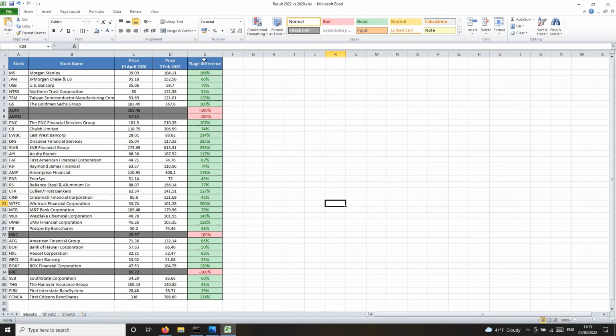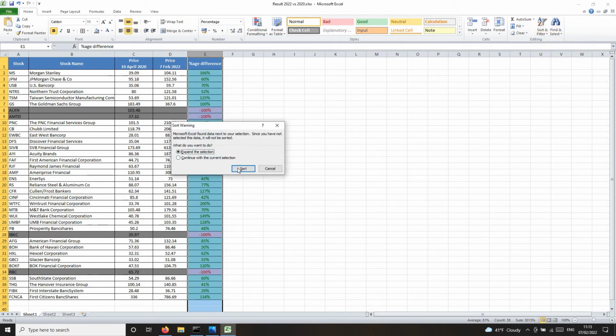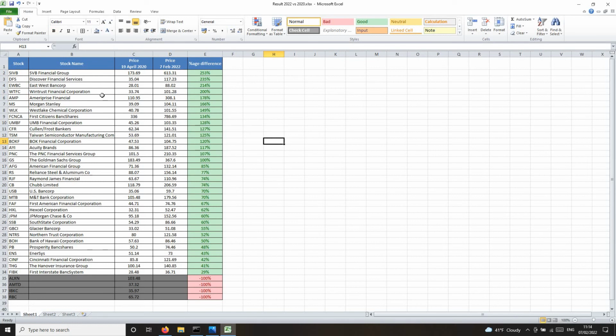As you can see, let me filter on this one and sort it largest to smallest. To be honest, all of them are green. If I had invested in some of them at that point of time, it would have given me good returns. Some of them are up 250%, and they're all green. The only ones that are not green are the four I'm not able to find. So I think it is a good test of the criteria which Benjamin gave us. They do stand with time.